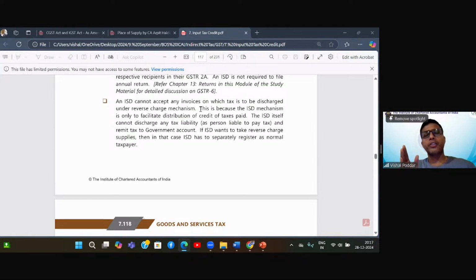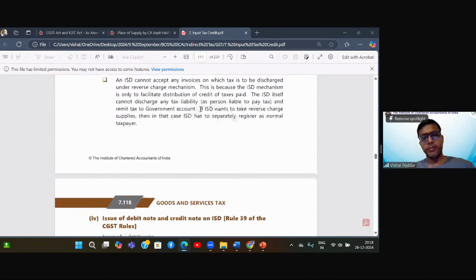Since the ISD registration cannot pay any outward tax, this particular point has been clarified in this manner: you take such RCM invoices in the regular number of the head office, let the regular registration of the head office pay the RCM tax, which it is allowed to do. And after paying the tax, the RCM credit will be shifted by the regular registration to the ISD registration, obviously by fulfilling GSTR-1 and all the mechanism. So it is an unnecessary increase in the compliance procedure.